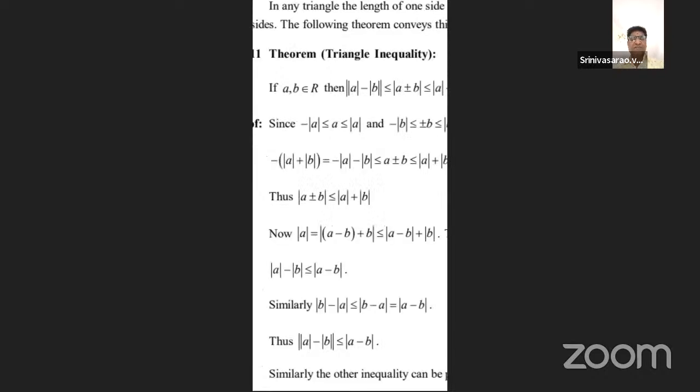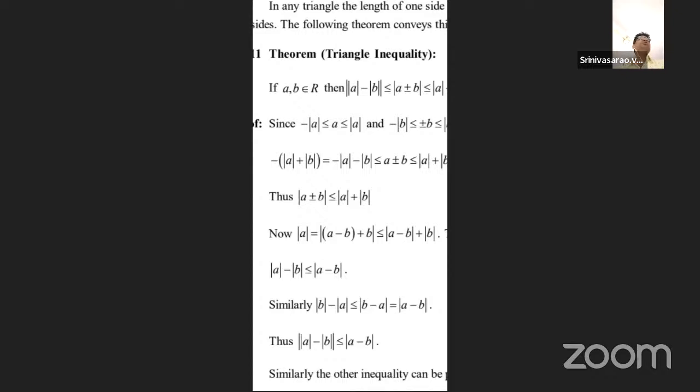So, according to the definition of absolute value, adding gives minus of (mod A plus mod B), since minus of plus is minus mod B. Now this value is less than or equal to A plus or minus B, which is again less than or equal to mod A plus mod B.